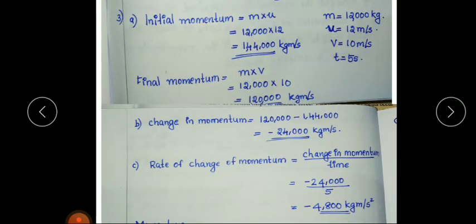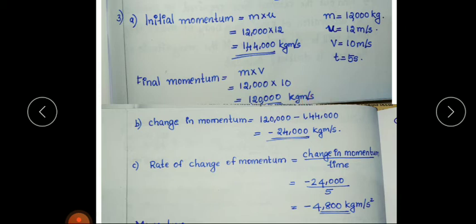So for the answer to the first question, what is the initial momentum and final momentum? Initial momentum is equal to mass into initial velocity, that is 12,000 into 12 gives 1,44,000 kilogram meter per second. Then final momentum is equal to mass into final velocity, that is 12,000 into 10, 1,20,000 kilogram meter per second.